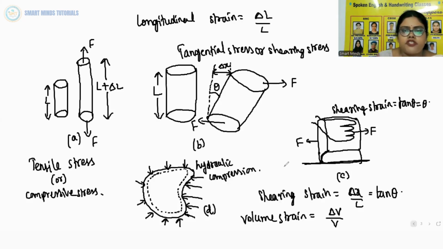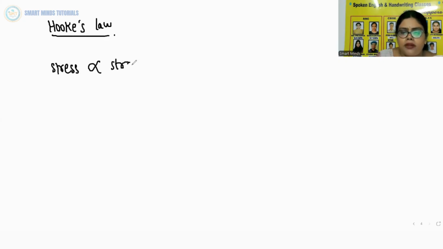Now let us understand the most important topic, that is Hooke's law. What is Hooke's law? Stress and strain have different forms in the situations we have depicted in the last picture, that is, the four cases. For small deformations, the stress and strain are proportional to each other. That is Hooke's law: stress is directly proportional to strain.